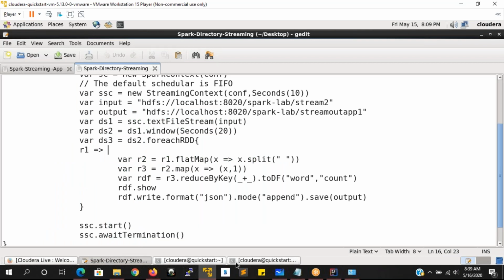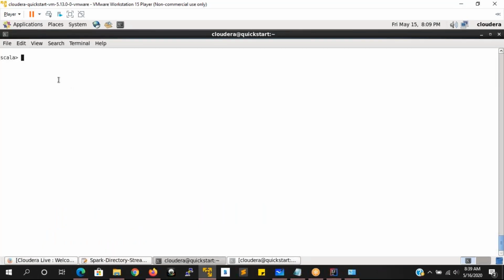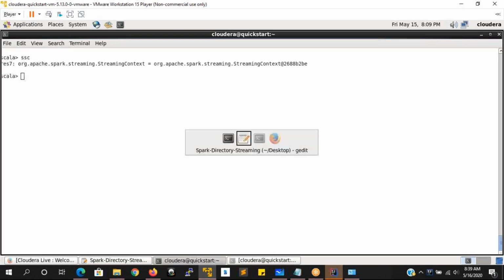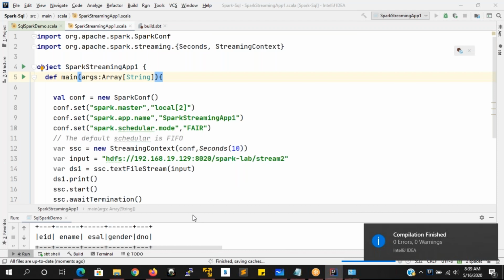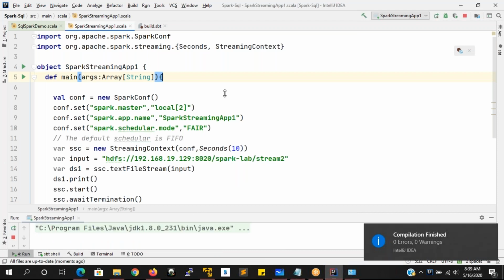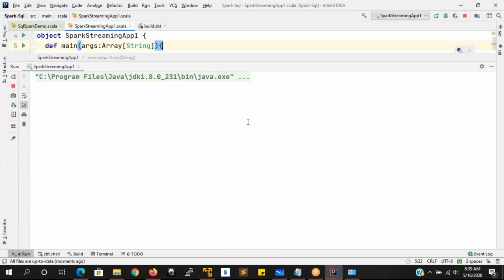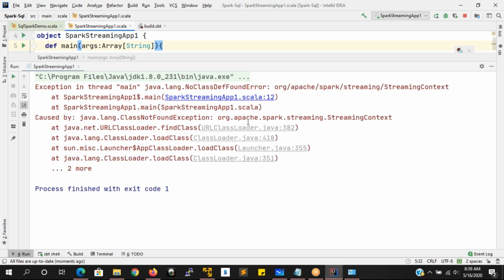Already, you know, the streaming context is available on your machine. Is SSC available or not? Let us check it out. Spark streaming context, something like that. We have created an object. Yes, it is available. Now compilation error 0. It is trying to execute here. There is a problem with the streaming context only. Otherwise, it will get executed.